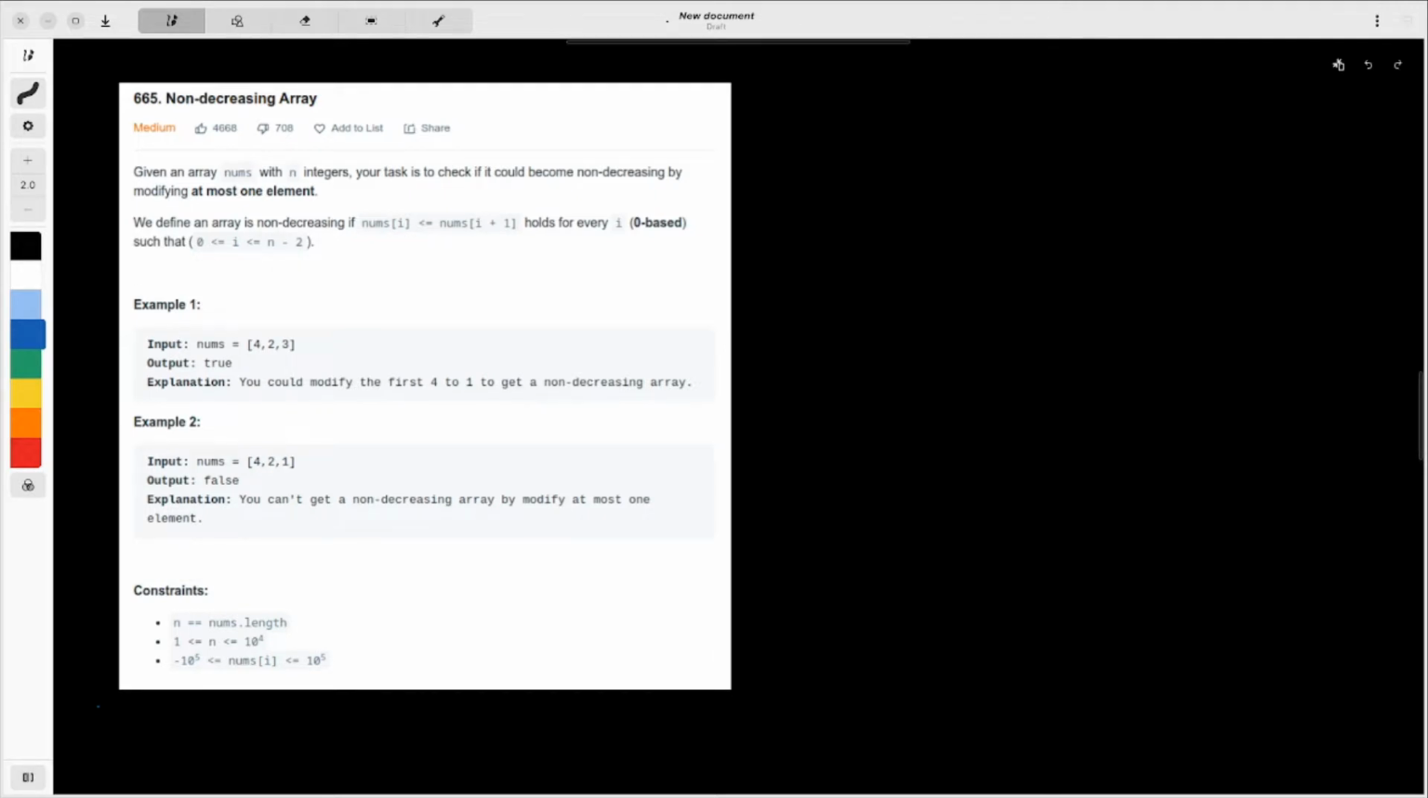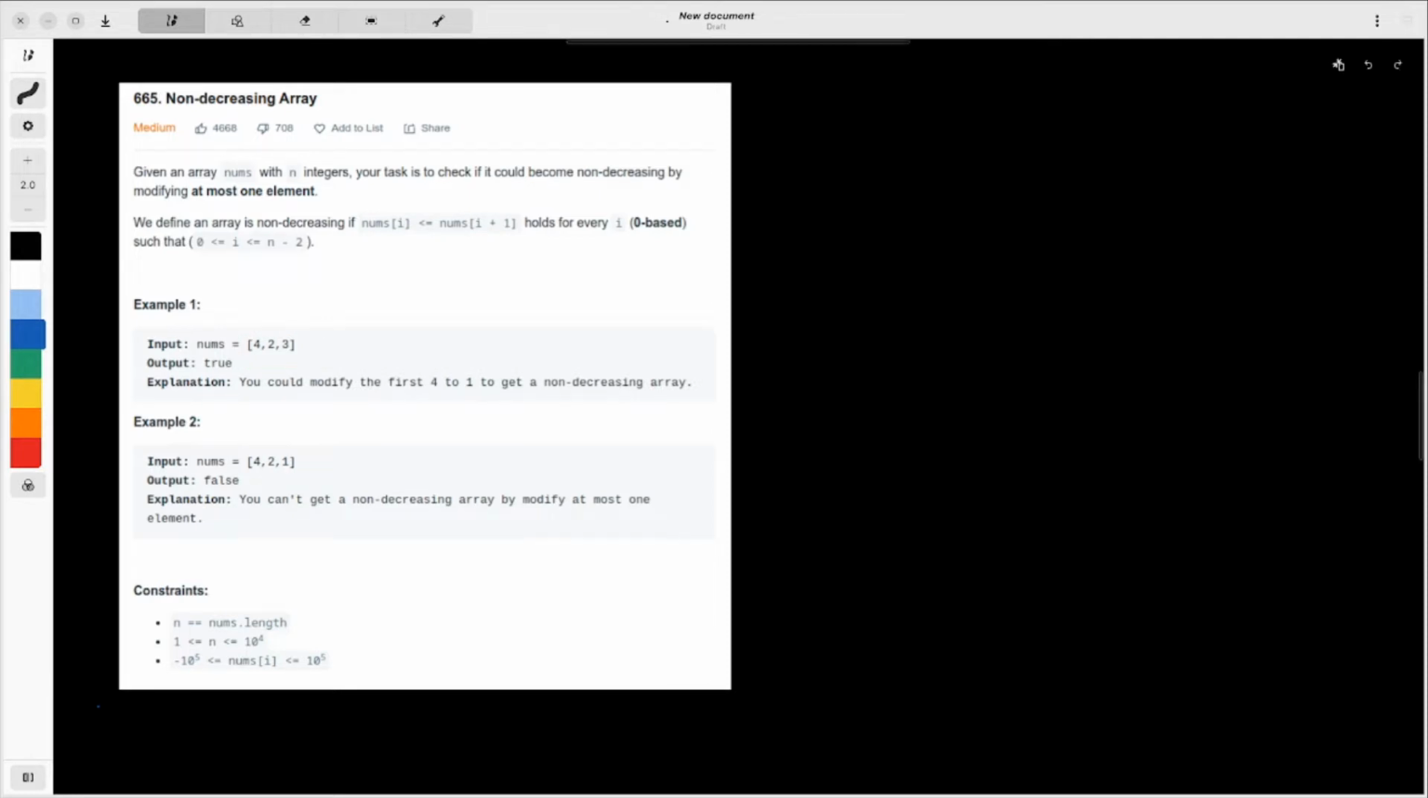Now let's consider some examples. In this example you can see 4, 2, 3 is not non-decreasing, but if we convert this 4 to a 1 or 2, we can make it non-decreasing. Even if we convert this 2 into a 4 or 3, we can make it non-decreasing. The next example is 4, 2, 1. We can never convert this to a non-decreasing array just by modifying one element, because if you convert 4 to 1 or 2, then it won't be non-decreasing, and same for 2.